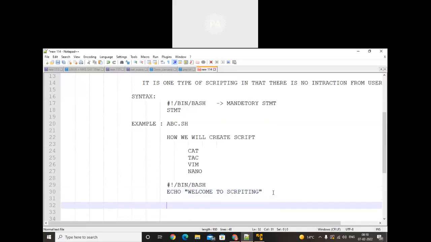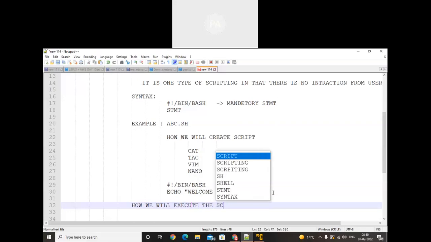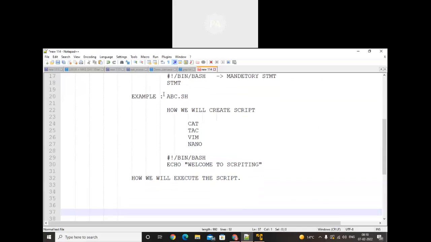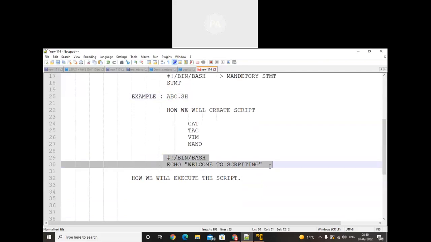Now once we have written the program, how will we execute it? This is an important question: how will we execute the script? Assume that I have written abc.sh and in it I wrote these statements.